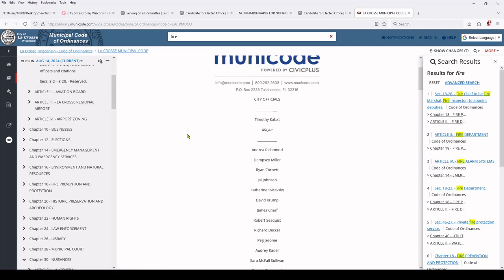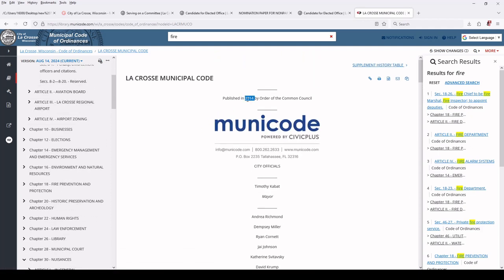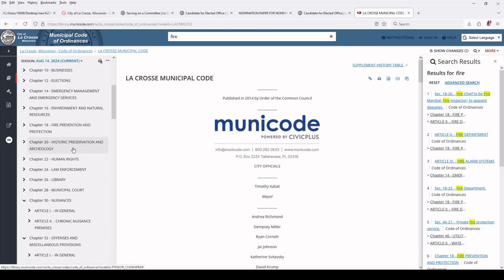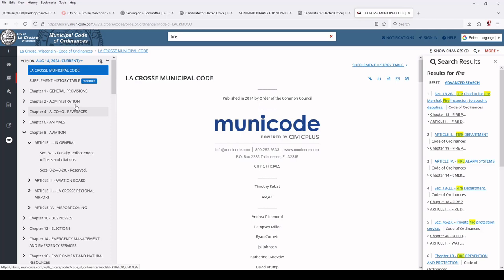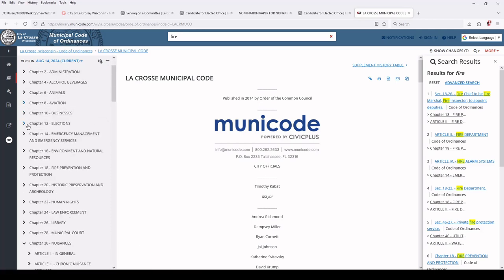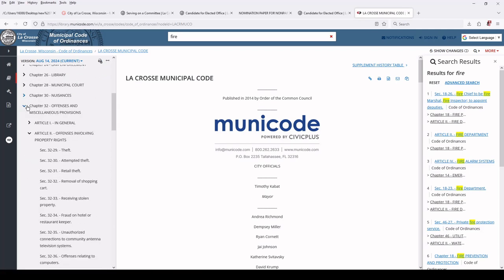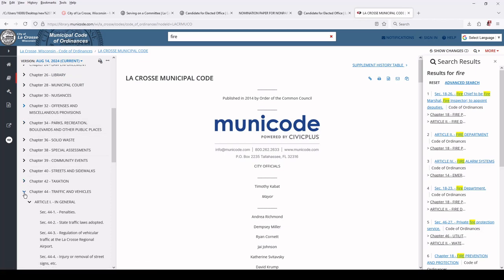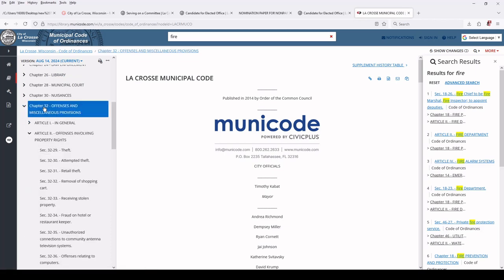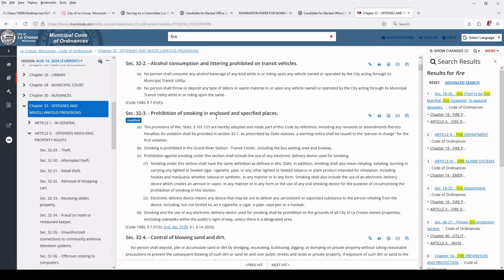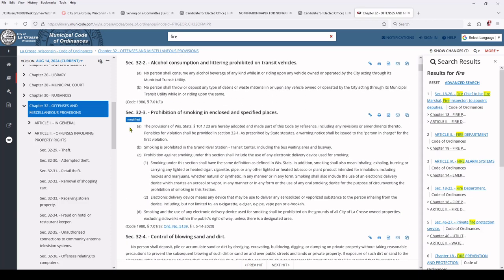It's a little outdated because I think this is published 2014, but it's been updated since then. Over here on this panel is just a list of all the chapters of the city ordinances and other city regulations. So let's click on one, like chapter 32. These are mostly in pretty plain language.